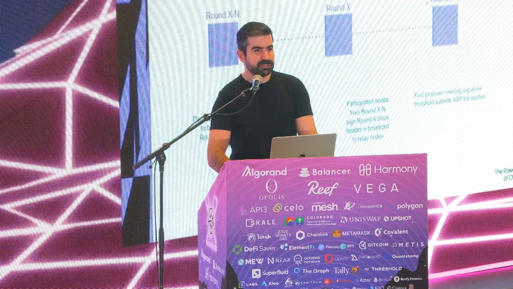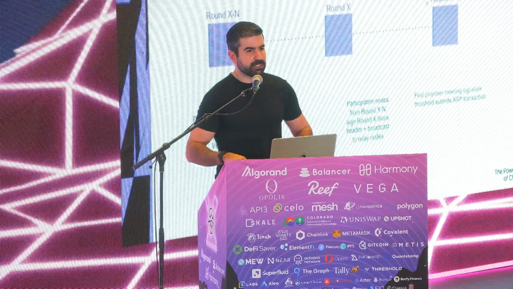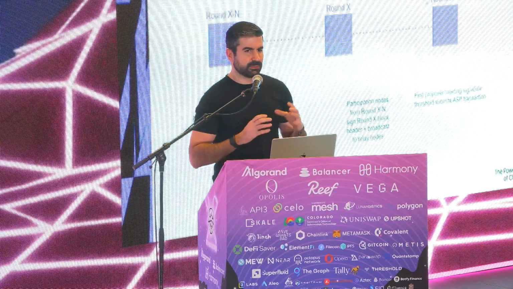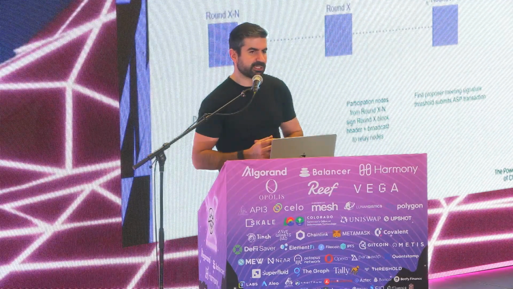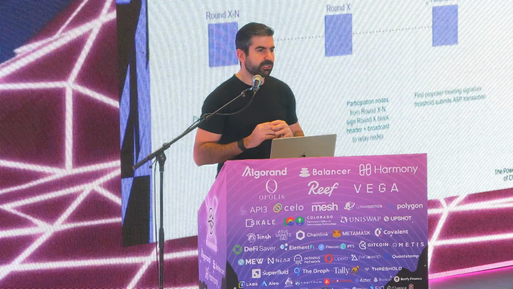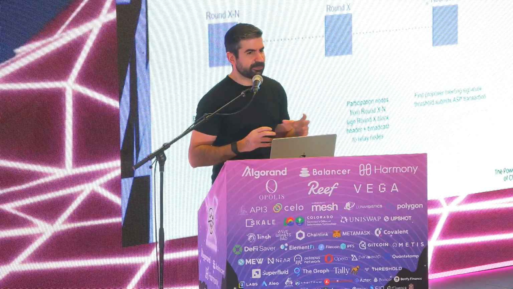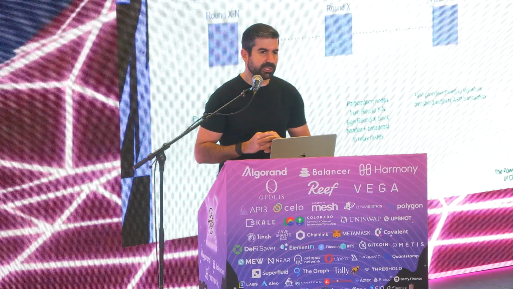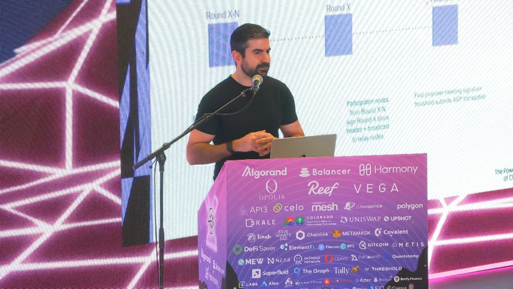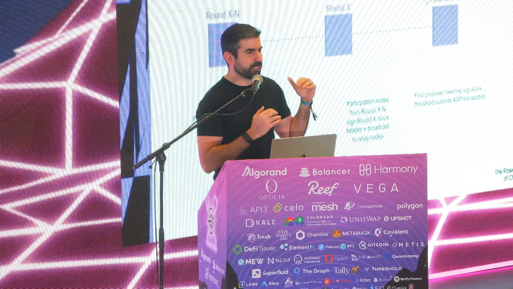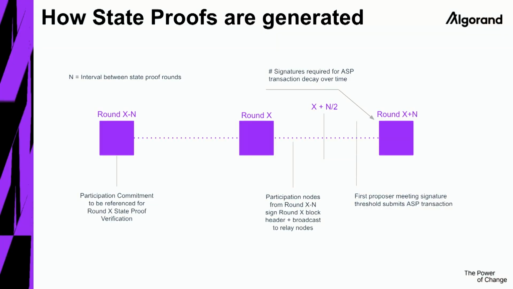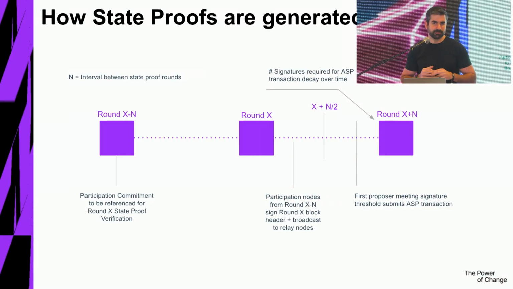All right, so how are state proofs actually generated? As I said, we want to attest to a specific block in time. So the story actually begins 256 blocks earlier. On this block, we're going to select the list of participants that are going to attest to this block in the future. How are we going to select them? That you can read in the paper. It's kind of like some nice tricks. So we select them, we commit to this list in this block. Fast forward 256 rounds later, the block is generated.